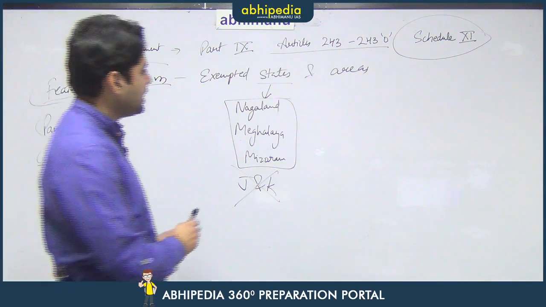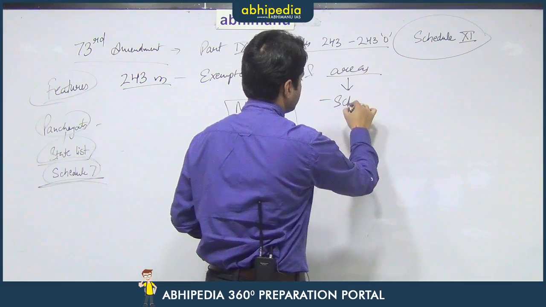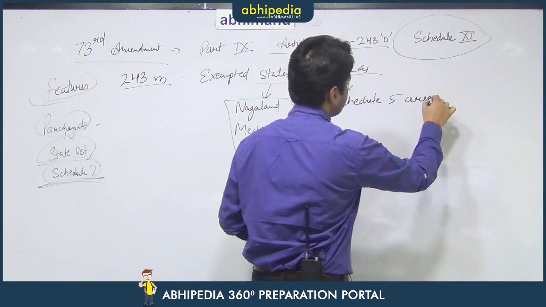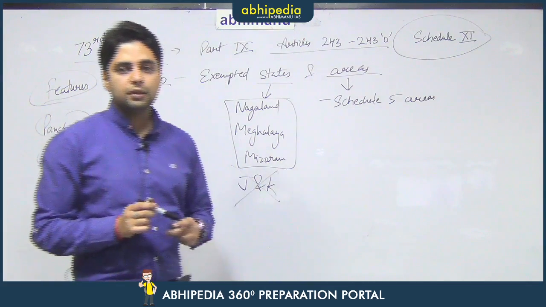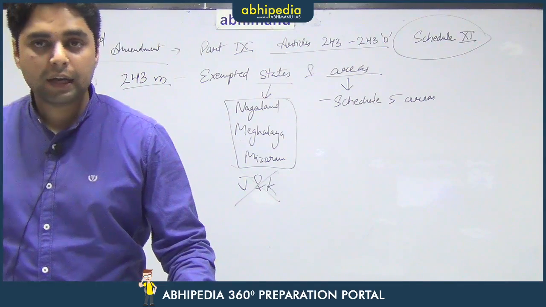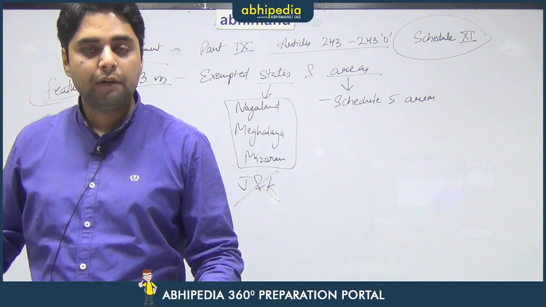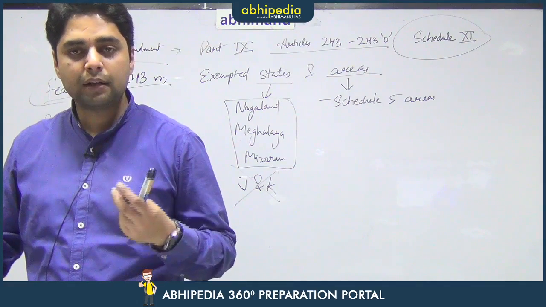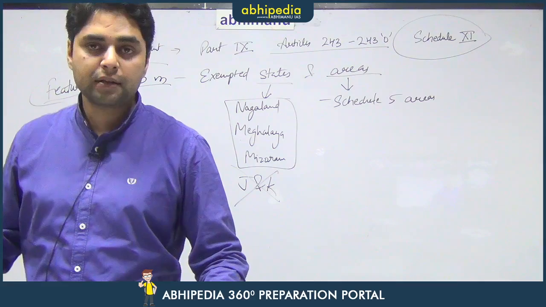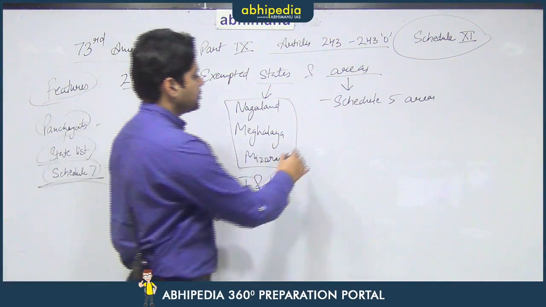Then there are various areas where the 73rd Amendment does not apply. First are the Schedule 5 areas. So, Schedule 5 talks about the scheduled and tribal areas. There are various areas in 9 states of India where the 73rd Amendment does not apply, where there is tribal population, and the government has specifically carved out a different type of administrative mechanism for those tribes to govern themselves. Then there are Schedule 6 areas.